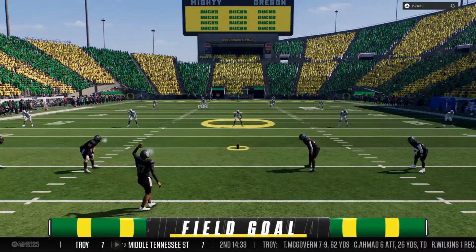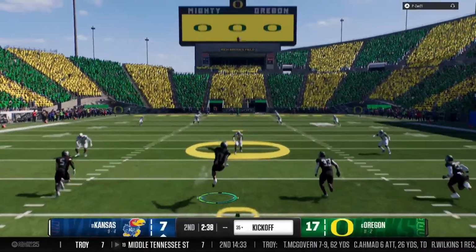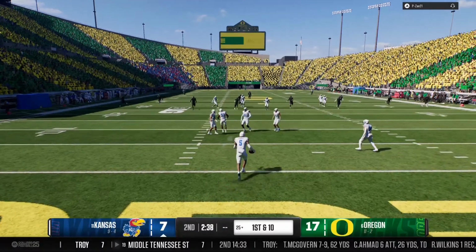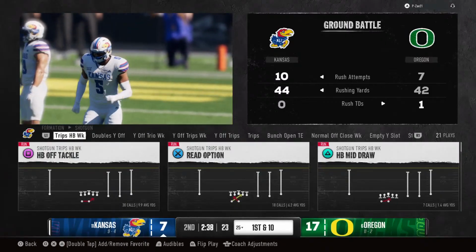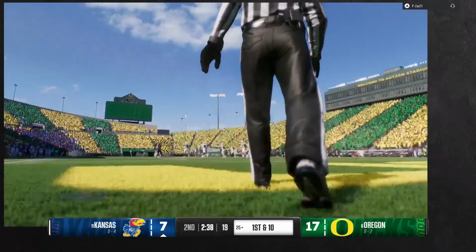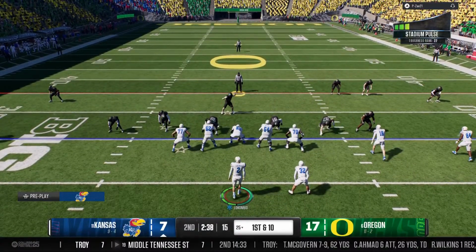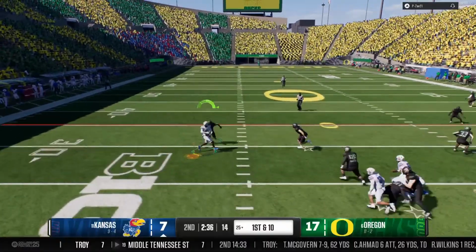So after the field goal, the kicker out there again to boot it away. And that one, my gosh, I mean, it's almost too easy. Nice kick. And the returner decides to signal fair catch. The Kansas offense is back out there now. The last possession ended in an interception. Let's see if they continue to trust this quarterback in the passing game.